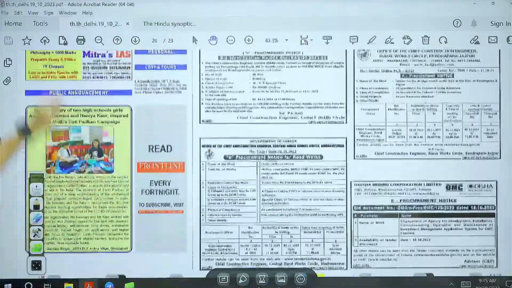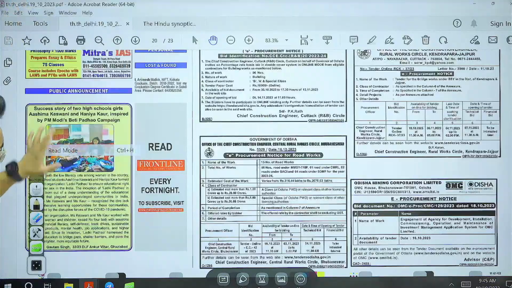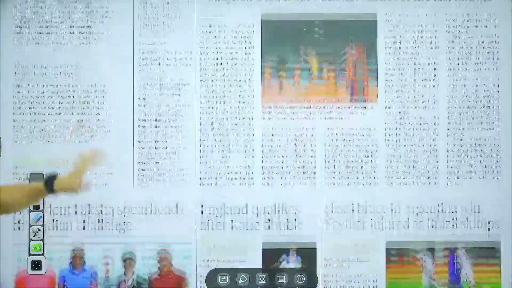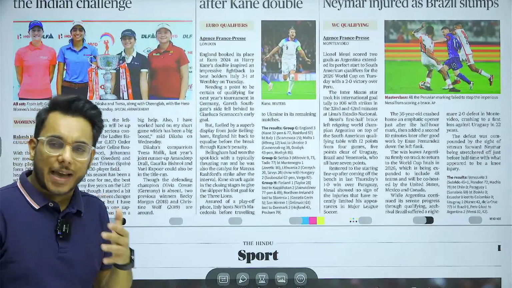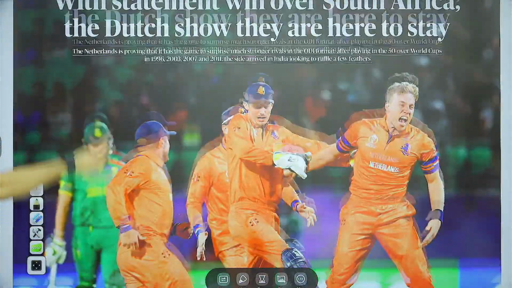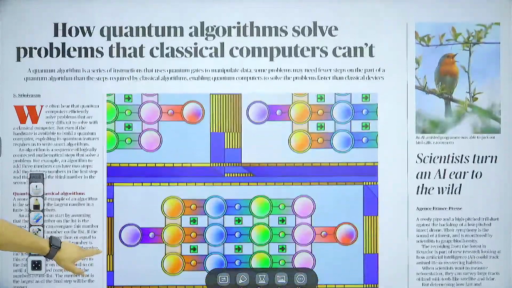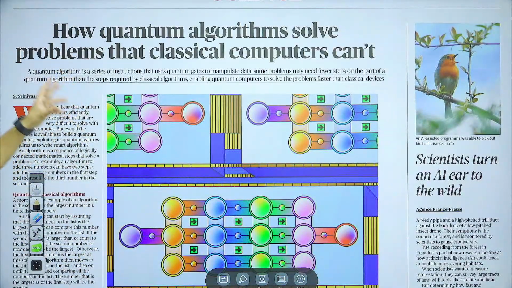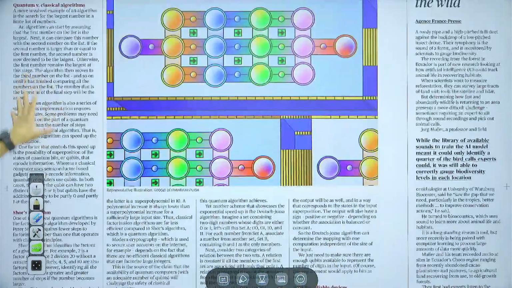Science page sometimes contains relevant articles, but sometimes it goes into core science, core physics, chemistry, biology, etc. Today's article is how quantum algorithms solve a problem that classical computers can't. It explains what a quantum algorithm is, how it uses quantum gates to manipulate data, and what different approach it takes compared to the classical computer.